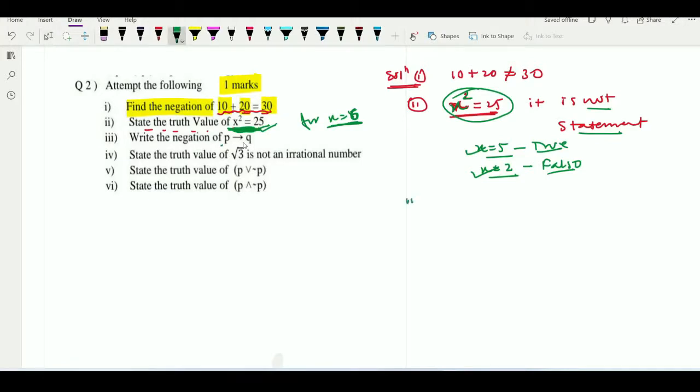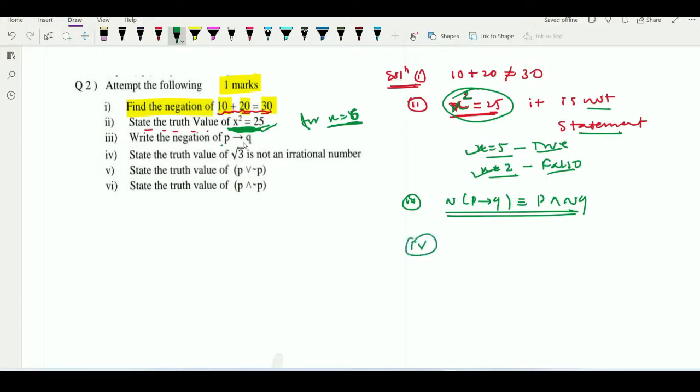So already in the third example we know that negation of P implies Q is nothing but P and negation Q. This is nothing but negation of implication, which is nothing but one of our standard results.